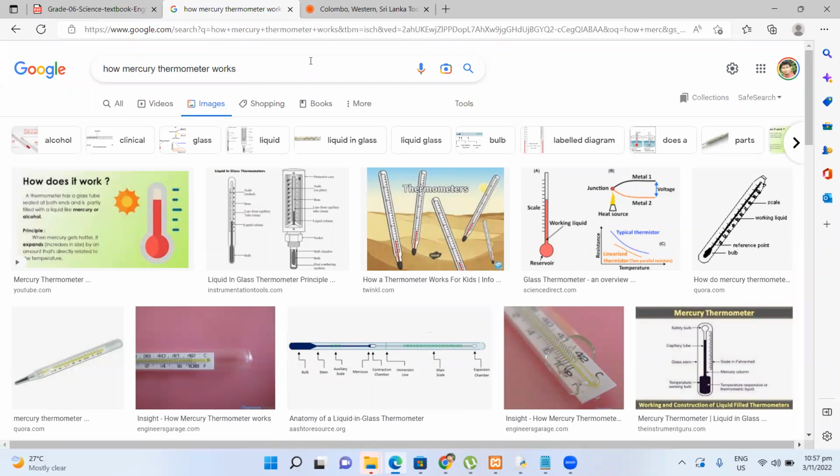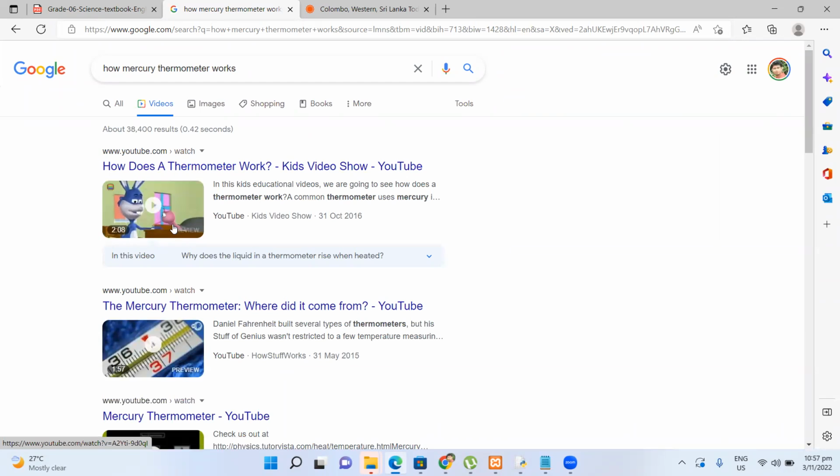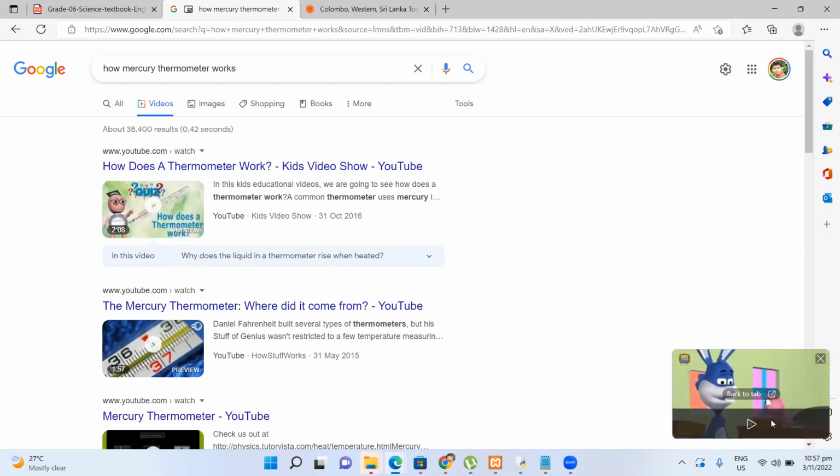What is happening basically is that when you increase the heat, it will expand. Not just mercury, alcohol will do the same. But basically the best one is mercury, right? Mercury එක metal එකක් නේ. එහෙනම් mercury තමයි වැඩි හොඳ.